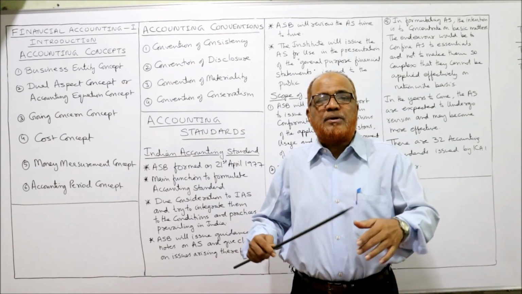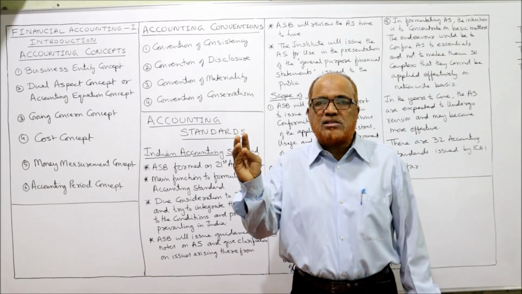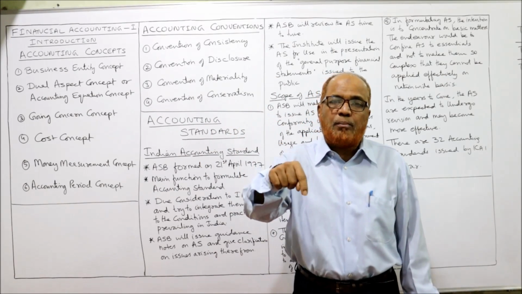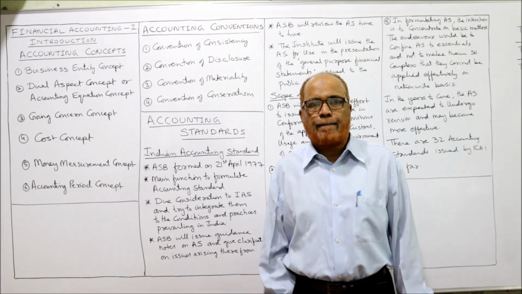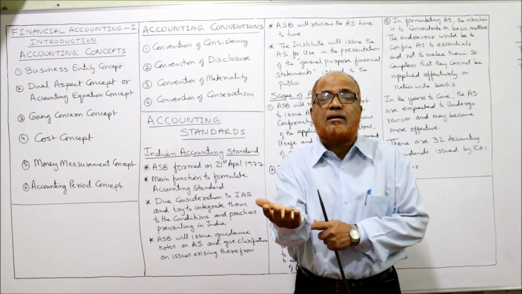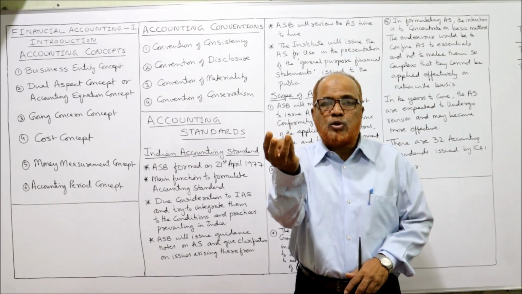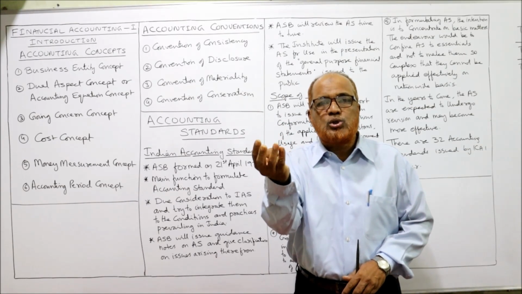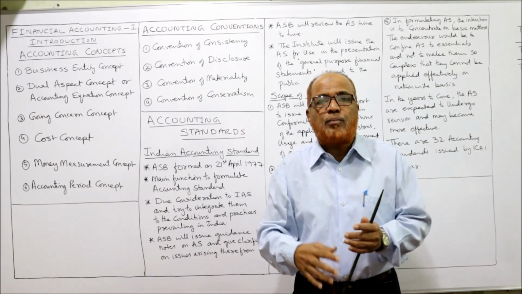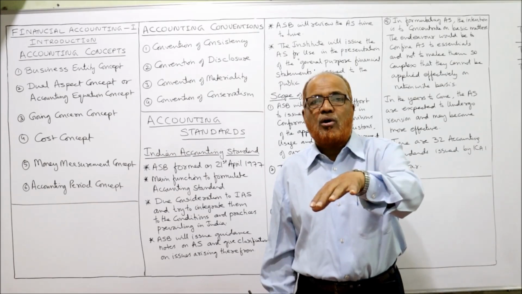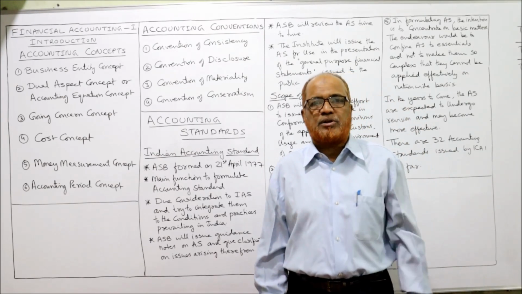The financial statements consist of profit and loss account, balance sheet, and all schedules and notes forming part of financial statements. So these financial statements are very, very important, because so many people are taking decisions on the basis of these financial statements.